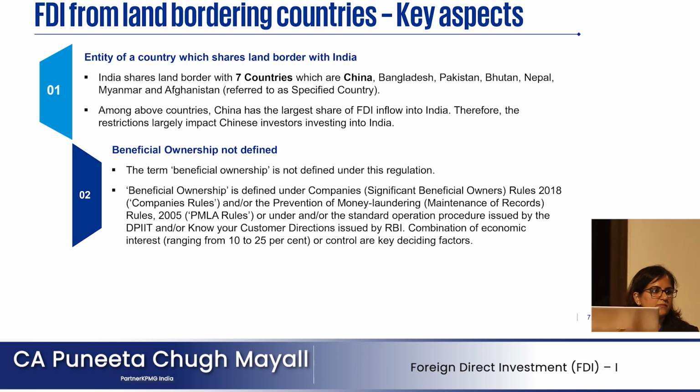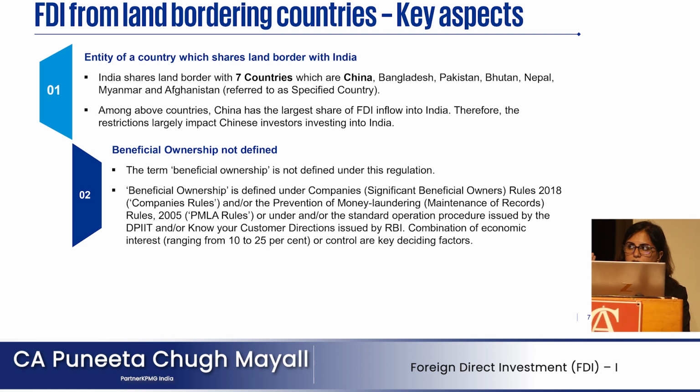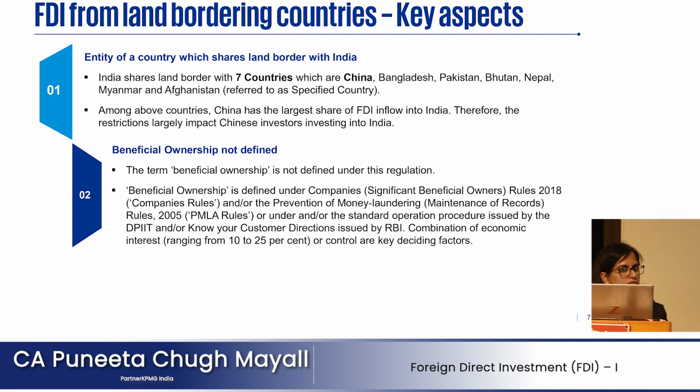Basically what it meant was any investment coming from Pakistan, China, Bangladesh, Nepal would require approval from the government of India. Now, this was clearly directed towards all investment coming from China, because Pakistan and Bangladesh were already restricted. Nepal was restricted to some extent. And they were not receiving any FDI actually from Afghanistan. So it was directed towards China. So any investment that is now coming in any sector, whether it's goods or services, it does not matter. It requires approval from the government of India.